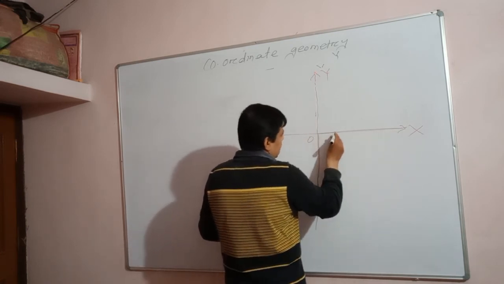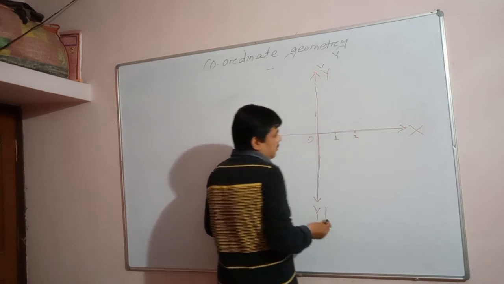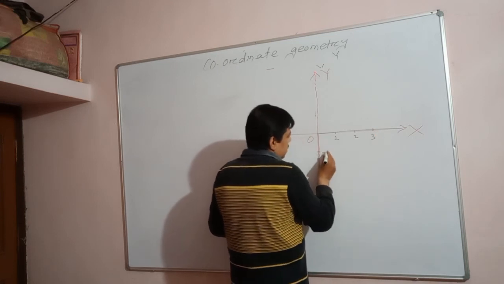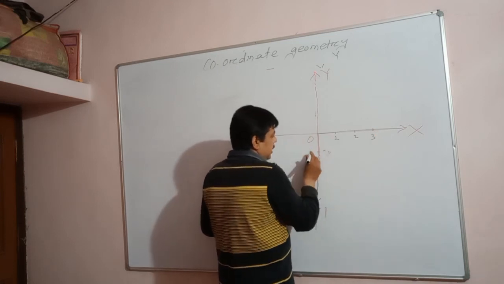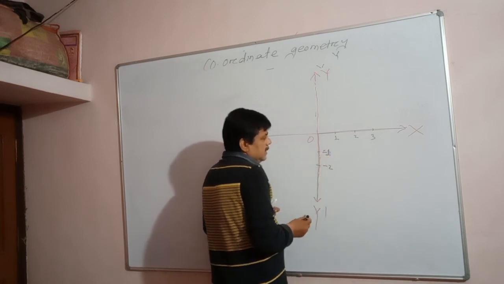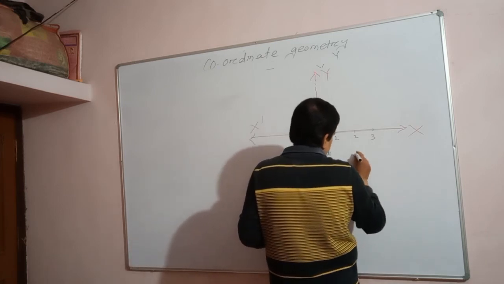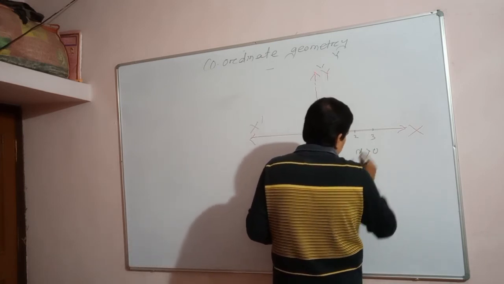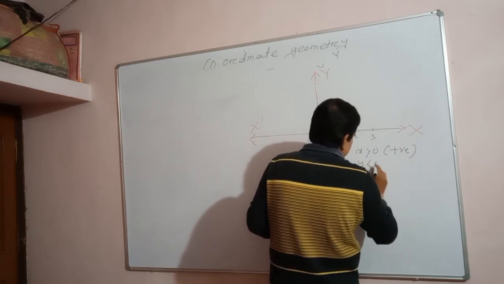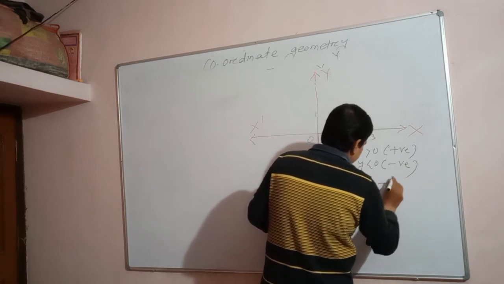Here X value 1 is positive, X value 2 positive, X value 3 positive. X value minus 1, Y value minus 1 is negative. Here Y value minus 2 is negative. It means for a point in this ray, X is greater than 0, which means positive, and Y less than 0 means negative. This is called a positive and negative point.